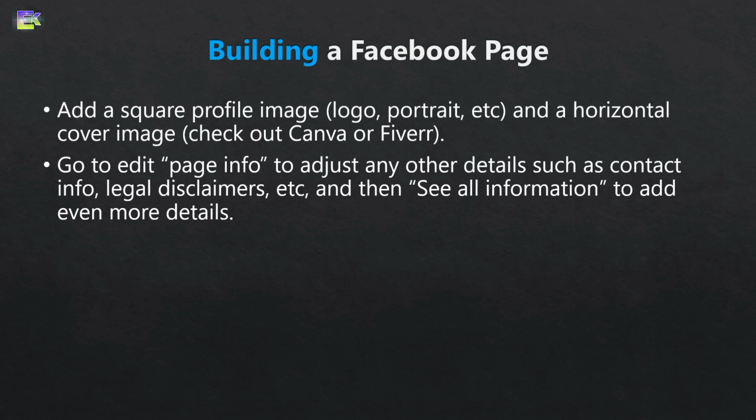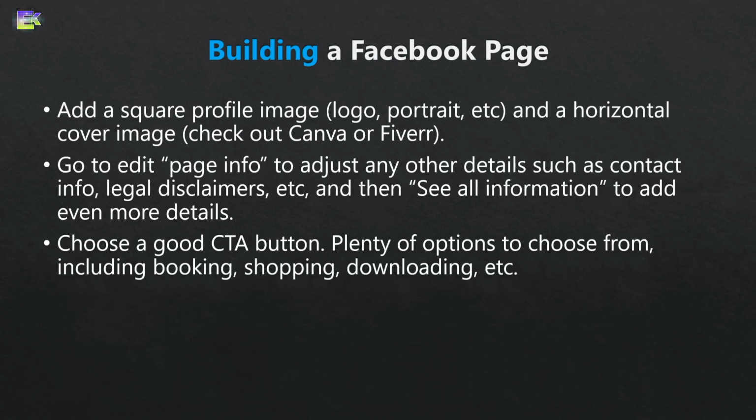Then, go to See All Information and see if there's anything else you want to add, such as awards, privacy policy, and so on. Finally, you'll want to add a call to action button to the top of your page. This CTA button can be for booking services, contacting you, purchasing or shopping, downloading something, or even a generic Learn More. After choosing one of these categories, you'll have a choice of more specific CTA wordings to select from.